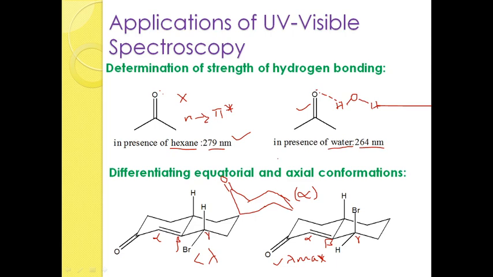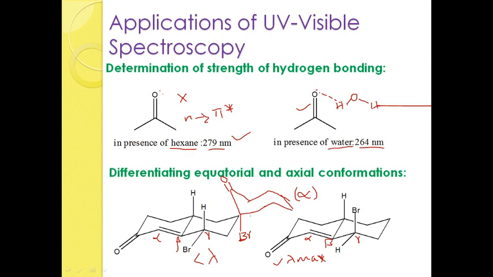At the alpha position, if you substitute a polar substituent at the axial position, then it will show higher lambda max. If you substitute the alpha position at the equatorial site, then it will give lower lambda max.